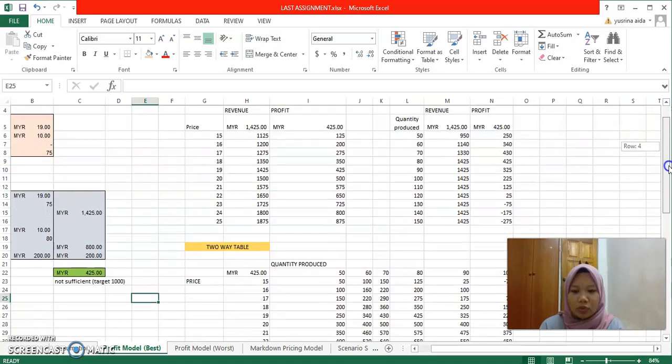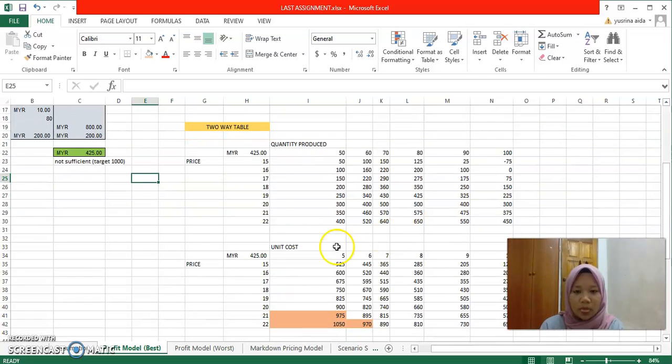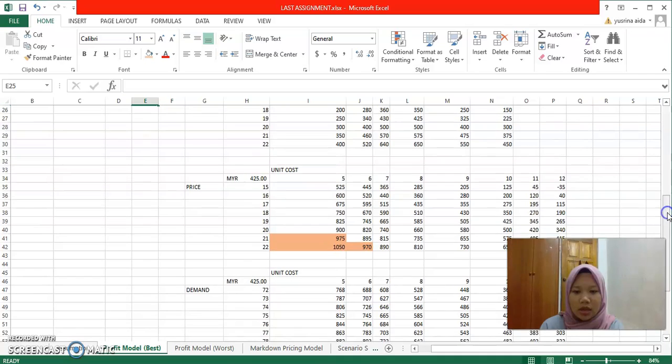So I have to do a two-way table, in which I change my price and quantity produced. For price I want to test 15 ringgit until 22 ringgit, and quantity produced 50 units until 100 units. In this table also there is no target of 1,000 ringgit. So I have to do another table, where I test price and unit cost, for price 15 ringgit until 22 ringgit, and unit cost 5 ringgit until 12 ringgit.